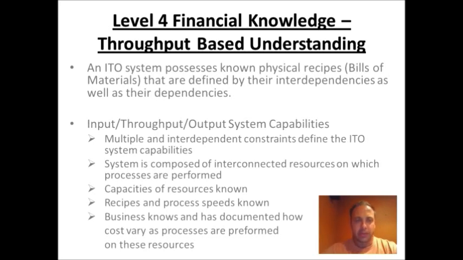An ITO system possesses known physical recipes, otherwise known as bill of materials, that are identified by their interdependencies as well as their dependencies. Input, throughput, output system capabilities include multiple interdependent constraints that define the ITO system capabilities. The system is composed of interconnected resources on which processes are performed. Capacities of resources are known. Recipes and process speeds are known. Business knows and has documented how costs vary and processes are performed on these resources.